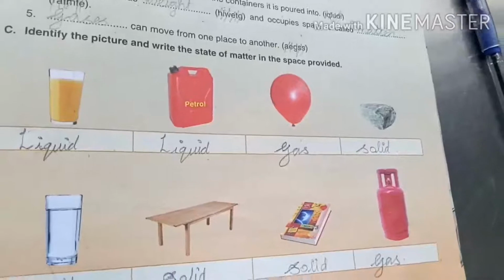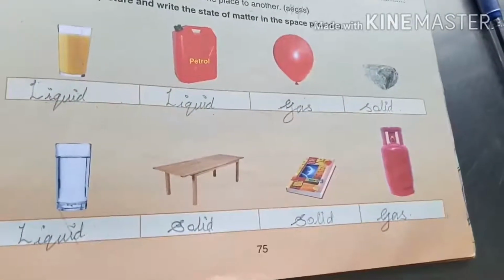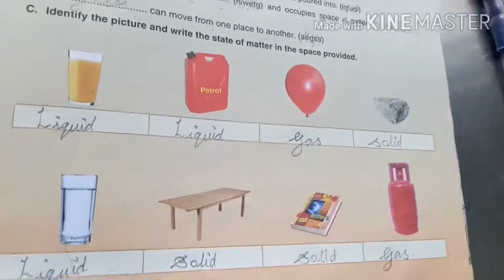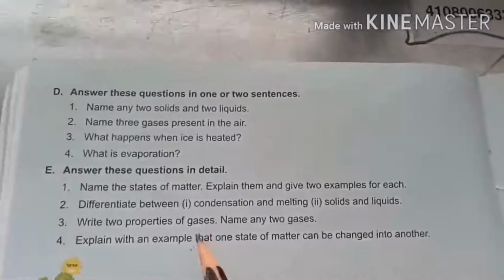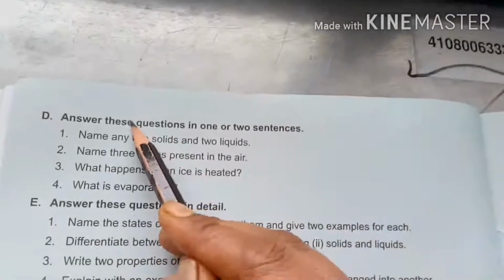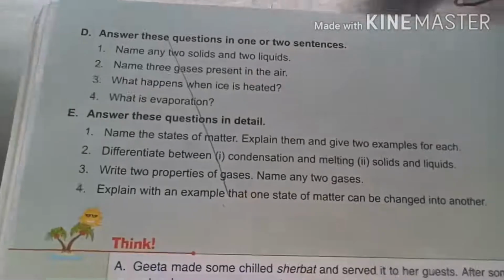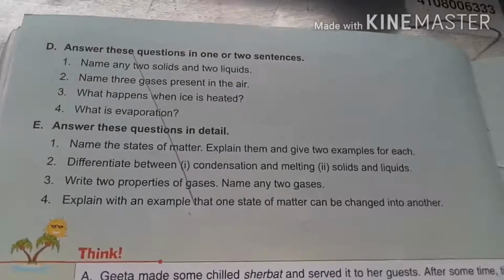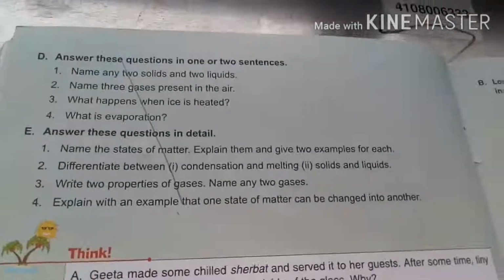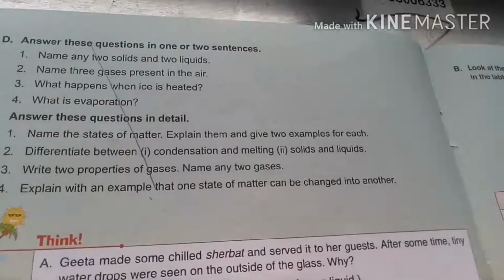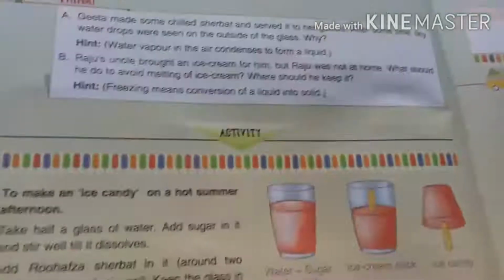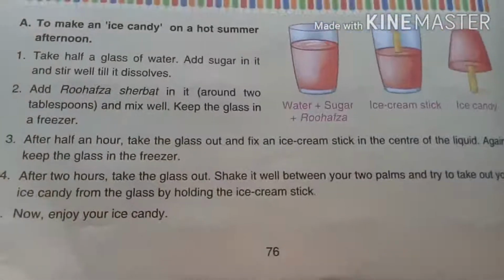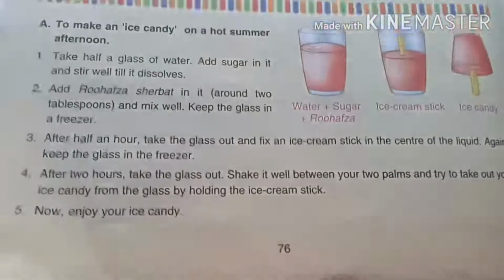So shall we move to the next one? So now take page number 76, which means you have to turn the page. So here, strike out the patterns D and E, because you are going to write the questions and answers in your notebook. So you don't need these two patterns, children. So just strike out patterns D and E. Okay. So look at the activity.